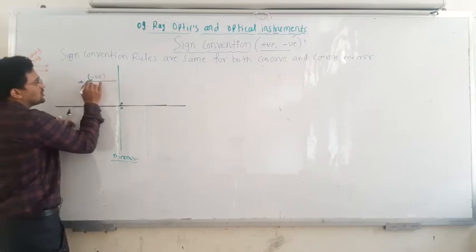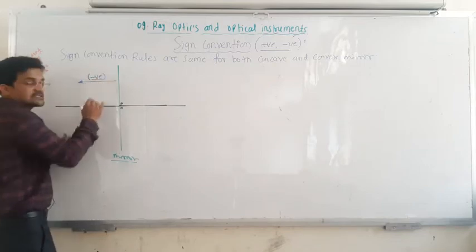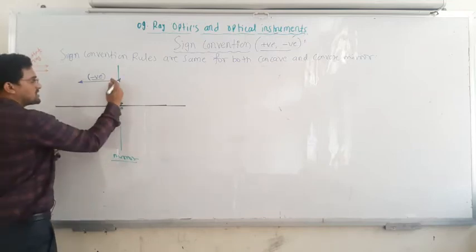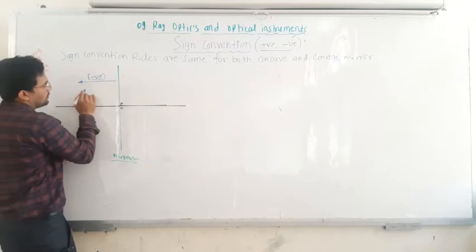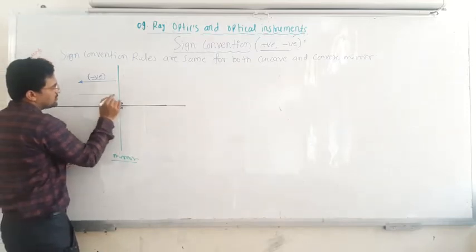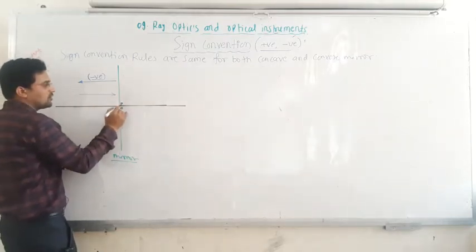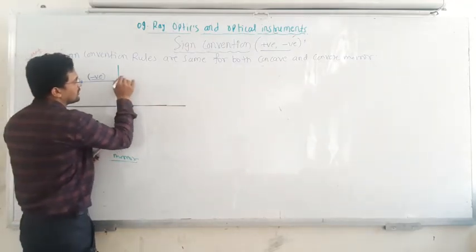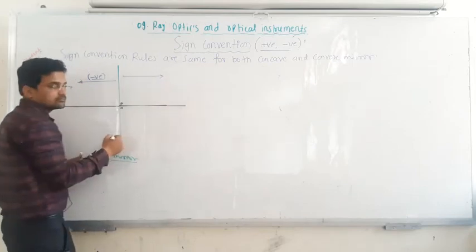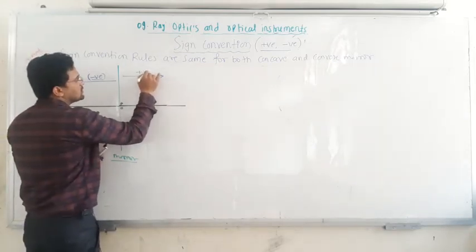That means the pole is the reference. And if anything is measured to this side, all those things are taken as positive.